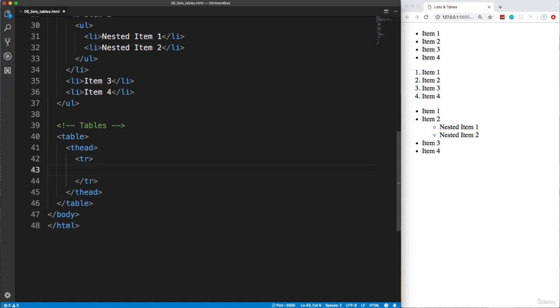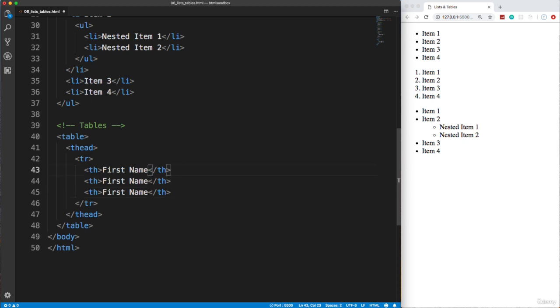But when it's a heading, you want to use TH, okay, for table head. And let's do first name, and then we'll bring this down twice by holding Control Option or Control Alt and hit the down arrow twice. And we'll change this to, let's say, last name, and let's do email. Okay, now if I save this, you'll see that these are our headings.